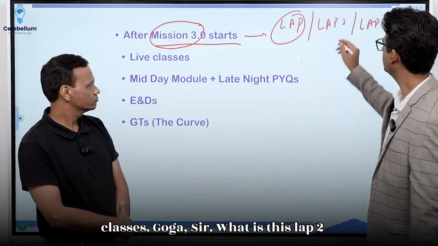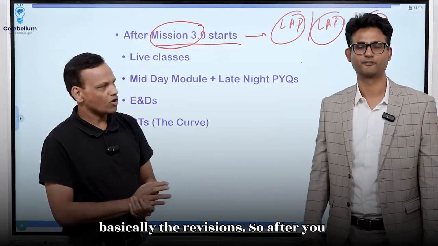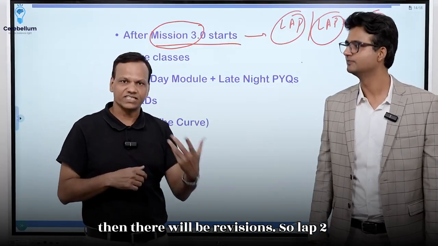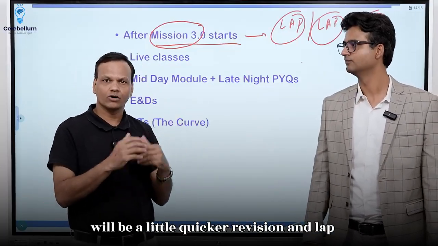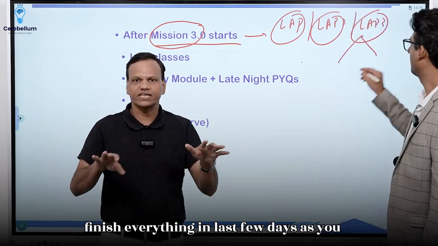So, sir, what are Lab 2 and Lab 3? Lab 2 and Lab 3 are basically the revisions. After you have completed one reading thoroughly, then there will be revisions. Lab 2 will be a little quicker revision and Lab 3 will be a marathon case. So you will finish everything in the last few days.